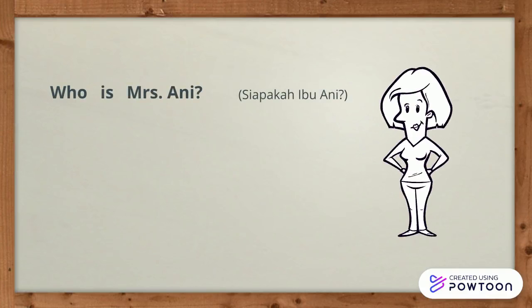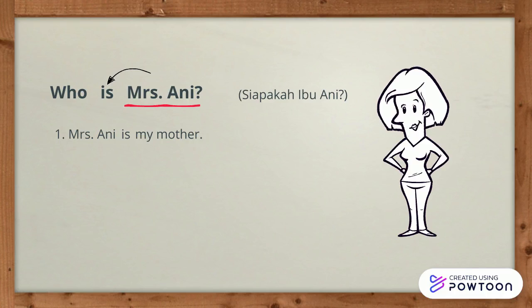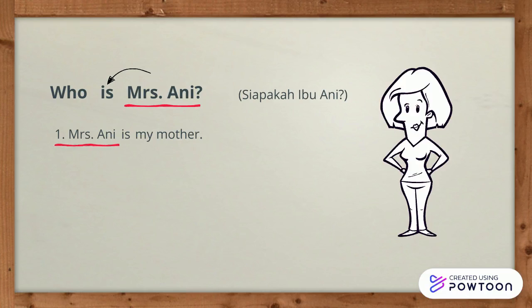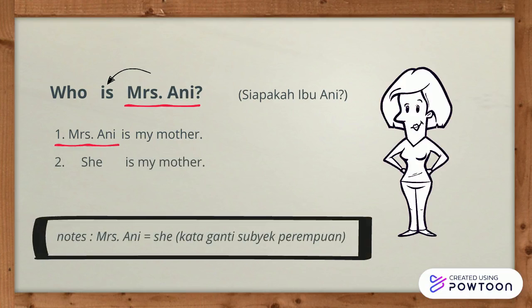For answering the question, who is Mrs. Annie? Siapakah Ibu Annie? We start from the subject at the back, Mrs. Annie, then to the front, is. Then the answer, my mother. So the complete answer is Mrs. Annie is my mother. Another way to answer is, cara lain untuk menjawabnya adalah, we change the subject Mrs. Annie to she. So it will become she is my mother. Jadi Mrs. Annie kita ganti dengan she sebagai kata ganti subjek perempuan.